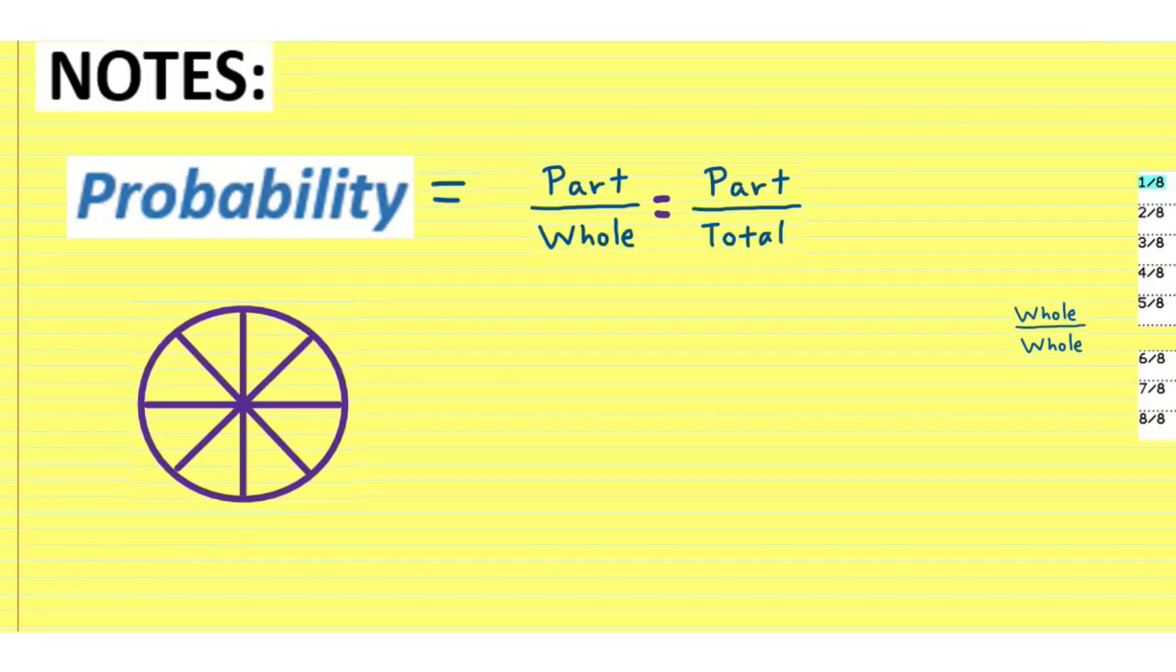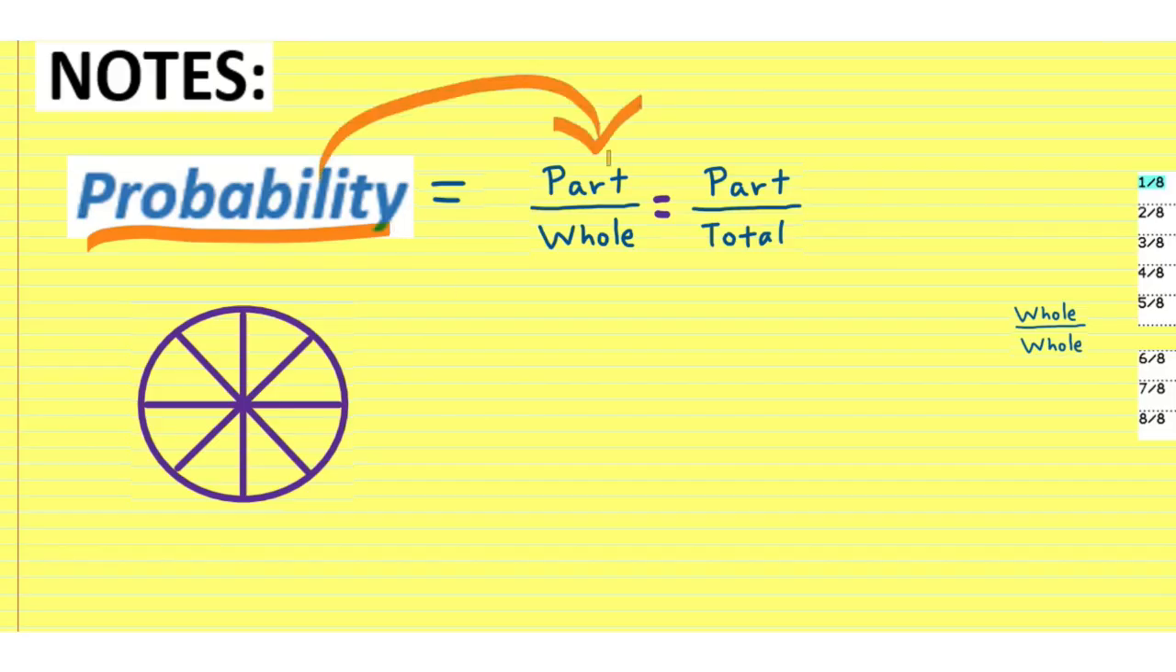Now we need to stop and make some important notes about probability in general. Probability is always about parts in relation to a whole, or parts in relation to a total. Like, for instance, this little wheel here, it looks like a pizza. We could talk about one slice of pizza. Well, how many pieces of pizza does the entire pizza have in it? Well, it has 8. So we can think of that as being one part out of 8 whole pieces, or one part out of 8 total pieces.